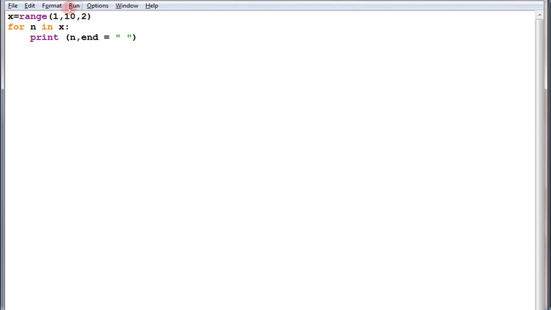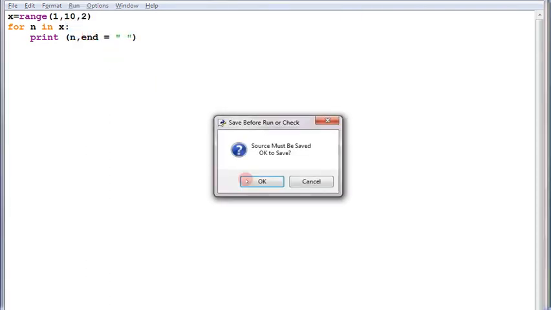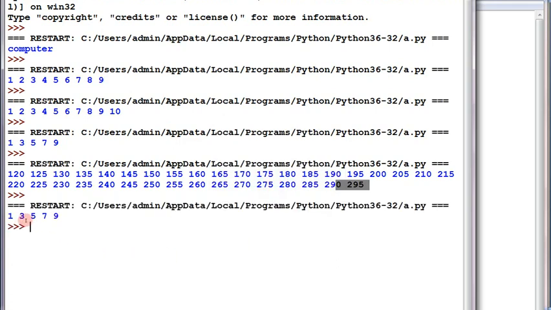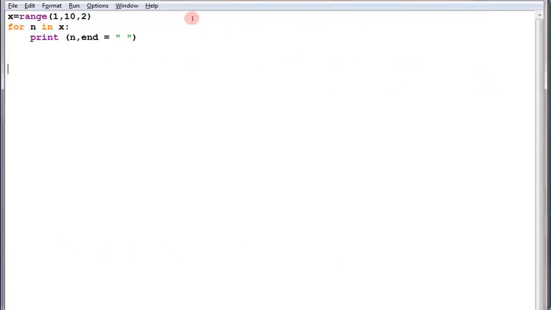Let's check. See, the answers are coming as well. Here, the difference is that I stored that range of values in a single variable, x, and thereafter I'm storing each number from x in n and printing it. It works just like an array, as we did in C and C++.